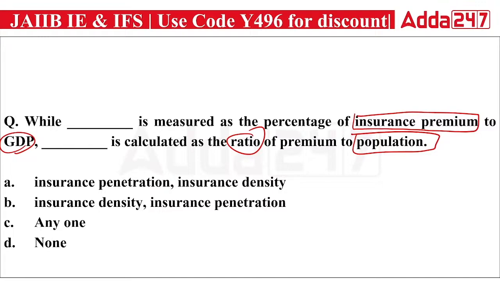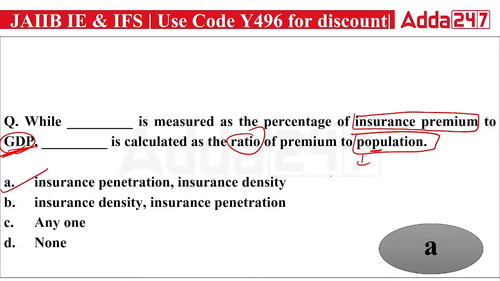So when you measure the percentage of insurance premium to GDP, it is insurance penetration. And when you calculate the ratio of premium to the population, it is insurance density. So the right answer is A. And how to remember this?